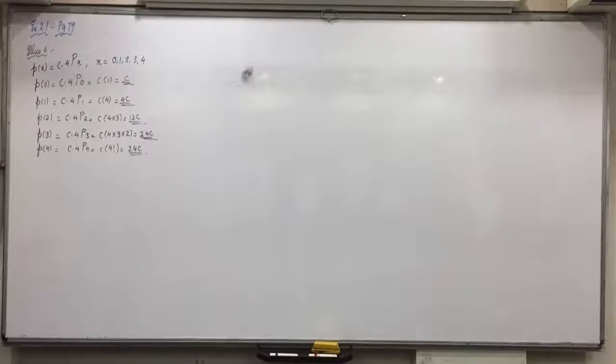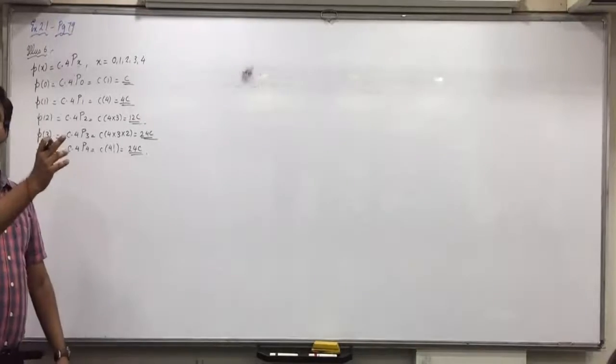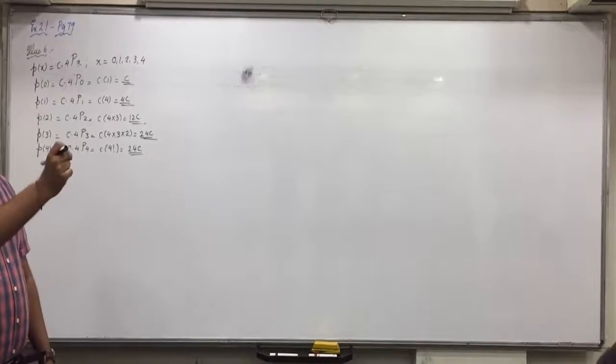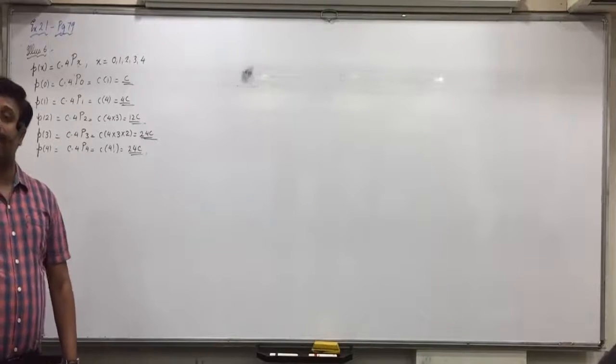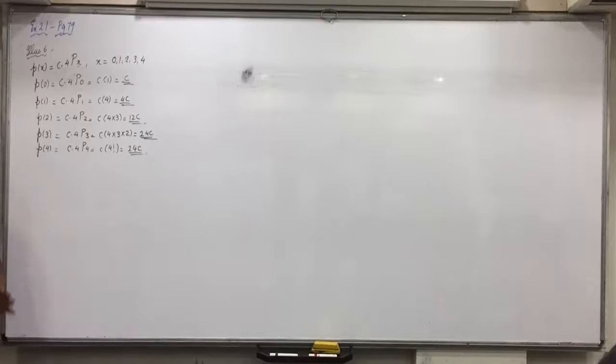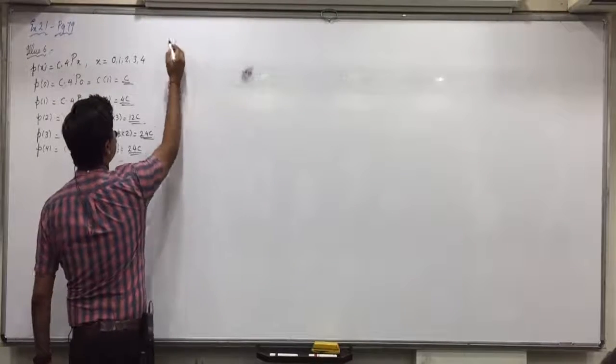And then mean and variances: you make x into px and x square into px. Just be careful that when you do px, make the denominator equal. Is everyone clear with this? Look at illustration 7. For other illustrations, I will be doing only the probability distribution on the board, x and px. Mean and variance you will be taking in homework only, because that procedure is x into px and x square into px, which you must be able to do on your own. Okay, look at illustration 7.